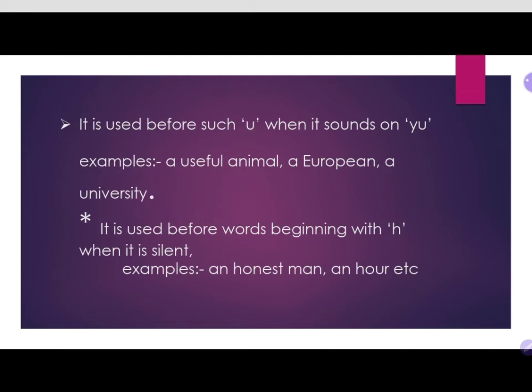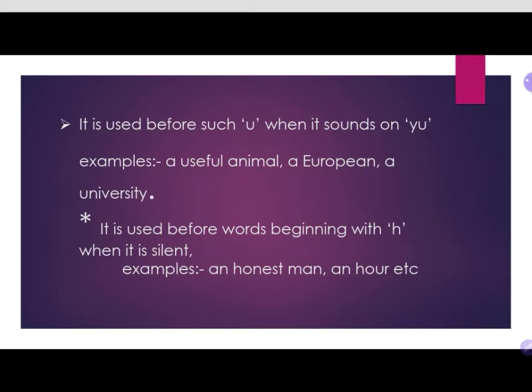A is used before words starting with u when it sounds like you. Why? Because it sounds like a consonant sound.